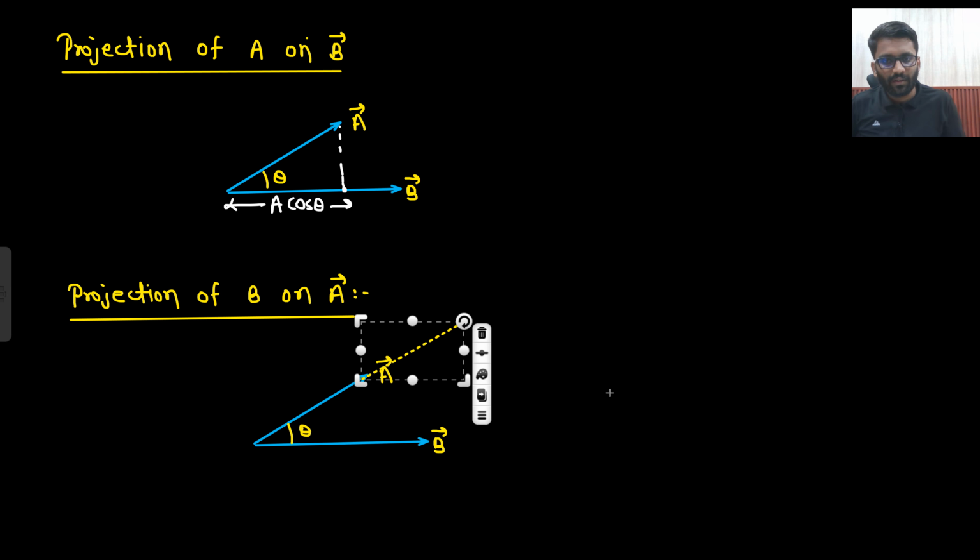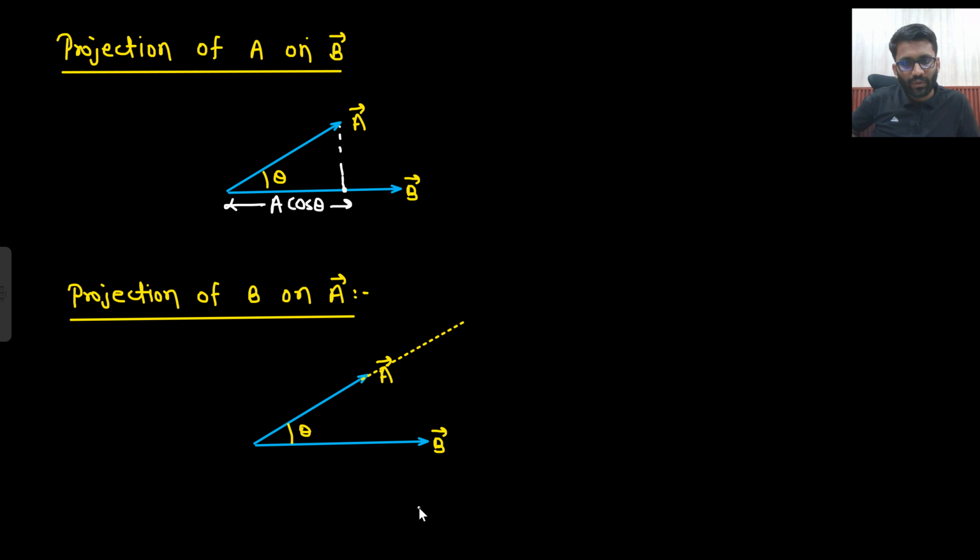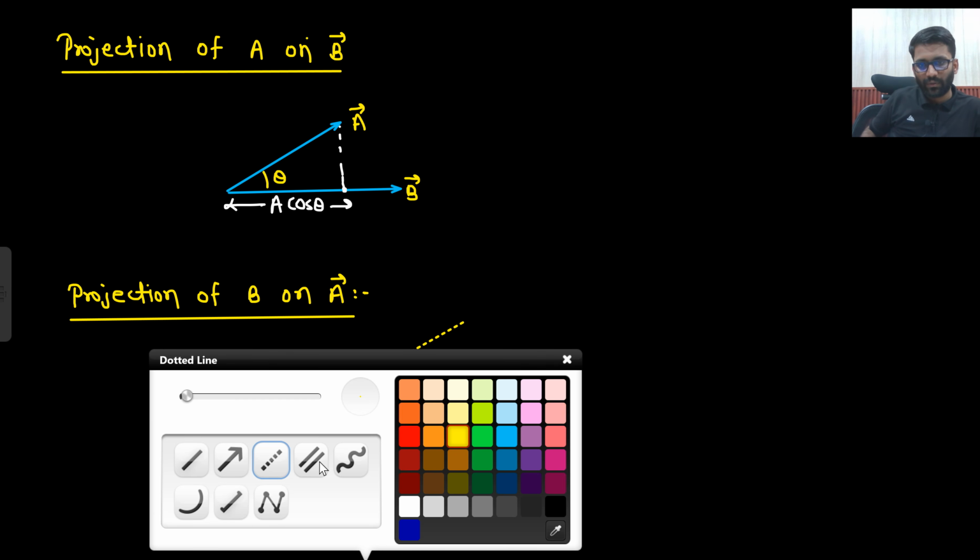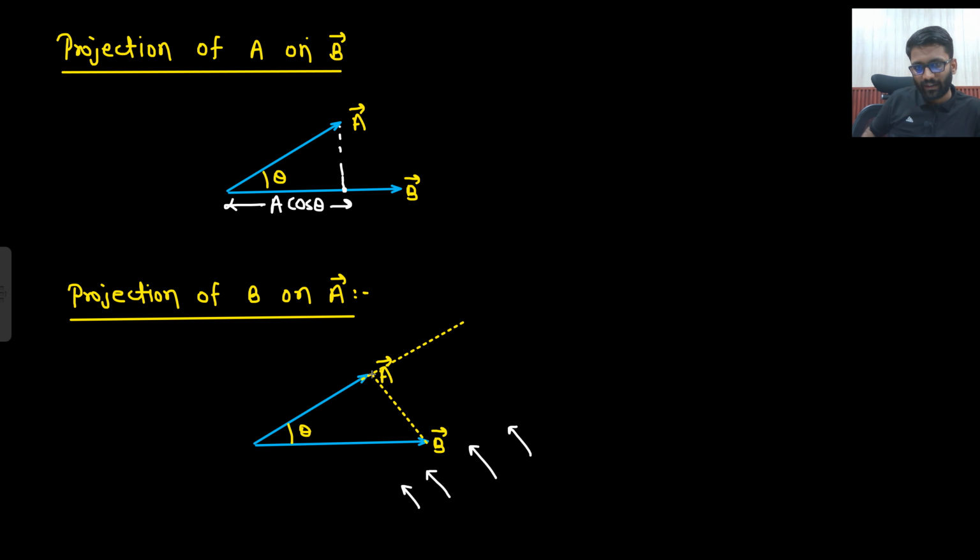on A. So my rays should be coming perpendicular to A, right? Perpendicular to A. This is my A, and perpendicular to A will be this. So my rays would be coming like this. If my rays are coming like this, then how will the projection go? I just need to make a 90-degree angle here, right? If I say this angle is 90 degree, what I need to do, I just need to take the B. This is my A, this is my B. I just need to take the B in this manner, so that if rays are coming, where its shadow will be, this will be the shadow. So this length will be B cos theta.